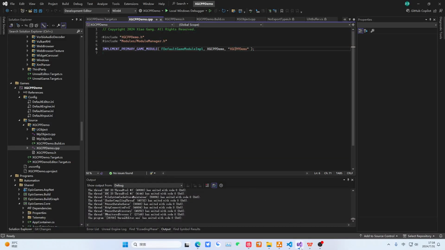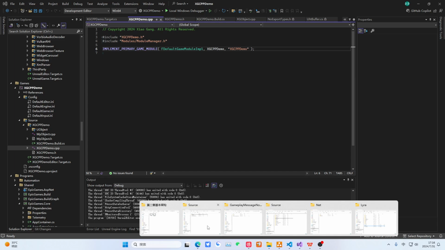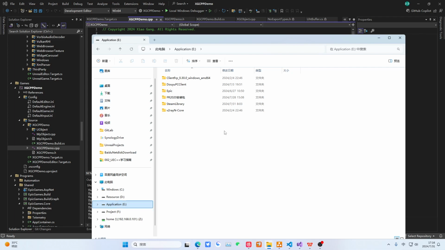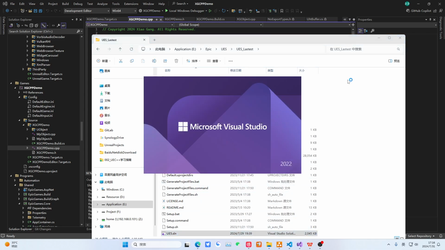Let's continue. A program is a standalone application. What is a standalone application like? It can actually be considered a simplified project. If we want to open a standalone program, we need to have the source code. Our source code is located here. We pick our engine's latest version and find our source code.